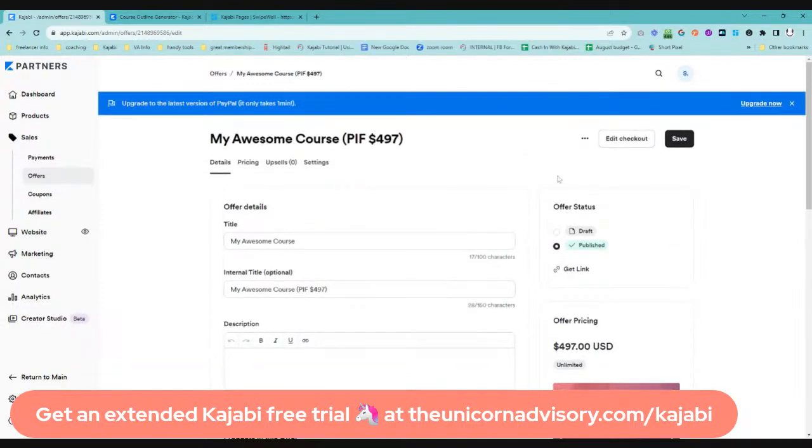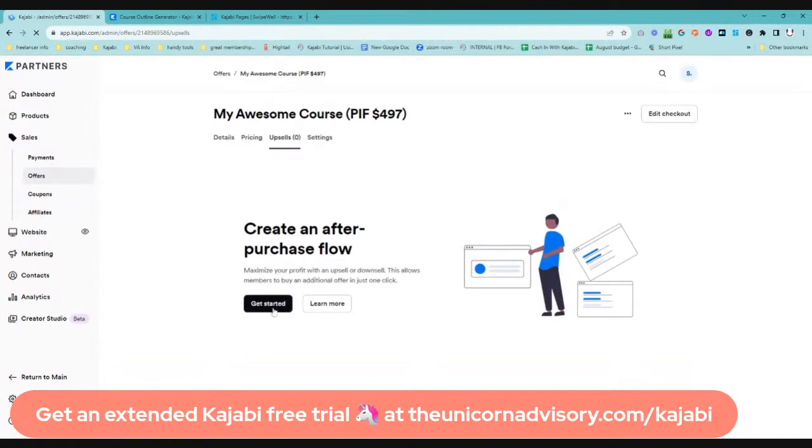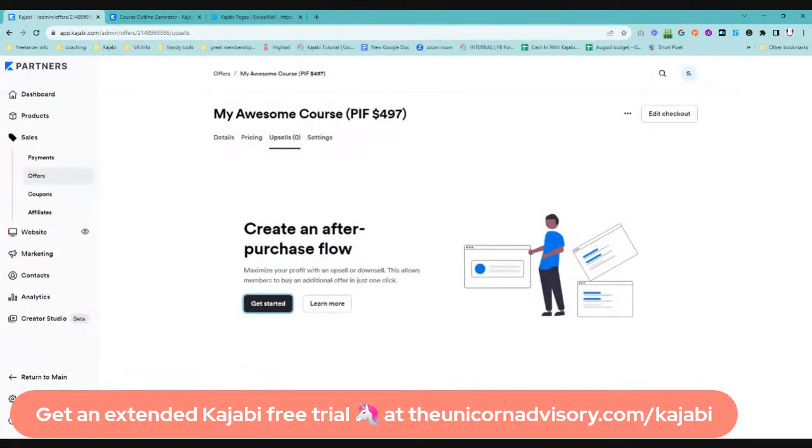And then once we have got all of our settings set up, you can even do things like upsells. So we can go into our upsell, and you can create upsells and even downsells as well. So you can have multiple upsells and multiple downsells attached to a product. It gives you more flexibility if you are wanting to set up that funnel where someone buys something and then you give them additional offers afterwards to increase your average cart value, which is always a great thing to do. And it just gives people options to buy additional resources they may not even have known that you sold.